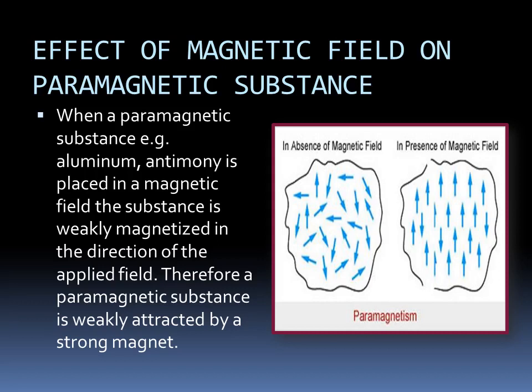Therefore, a paramagnetic substance is weakly attracted by a strong magnet, and it's also shown in the diagram. You can see in this diagram that in the absence of magnetic field, the domains of a paramagnetic material are randomly aligned, whereas in the presence of magnetic field, the domains align themselves in a particular direction.